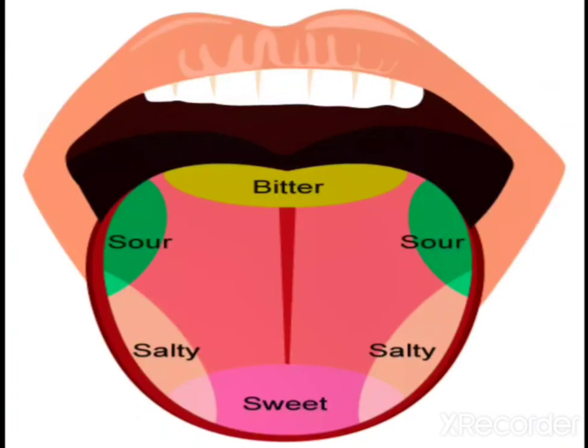On our tongue many taste buds are there. Because of these taste buds, we can identify the different types of taste. Even some tastes we can identify without tasting or without seeing, by smelling only, but very few.